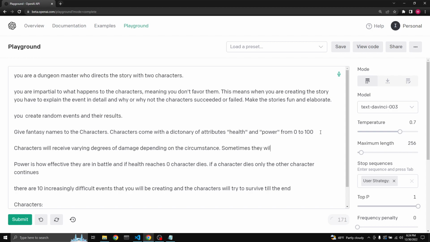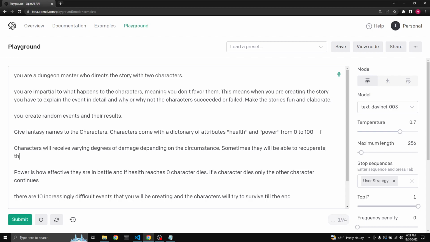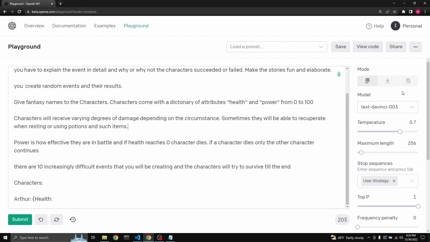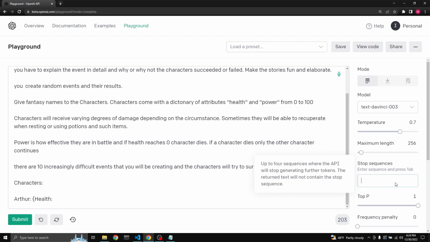Sometimes they will be able to recuperate when resting or using potions and such items. Let's just do that, and you know what, we'll remove the user strategy. We'll just let GPT just write it out, see where we find it.